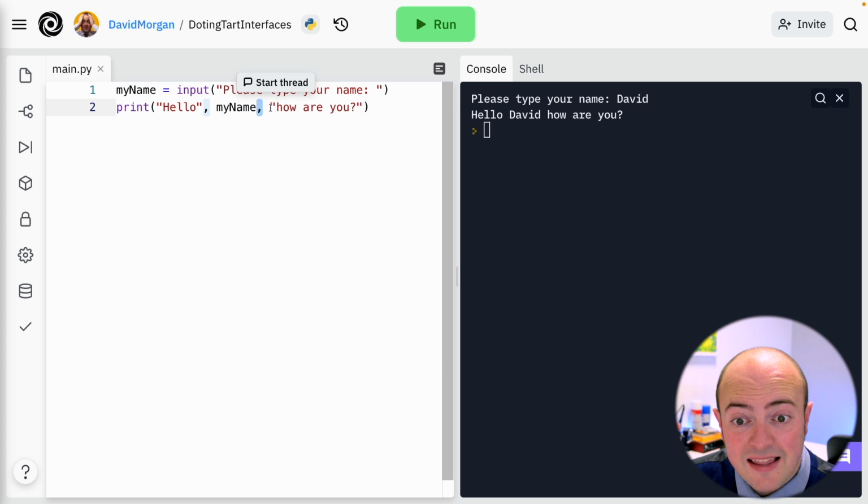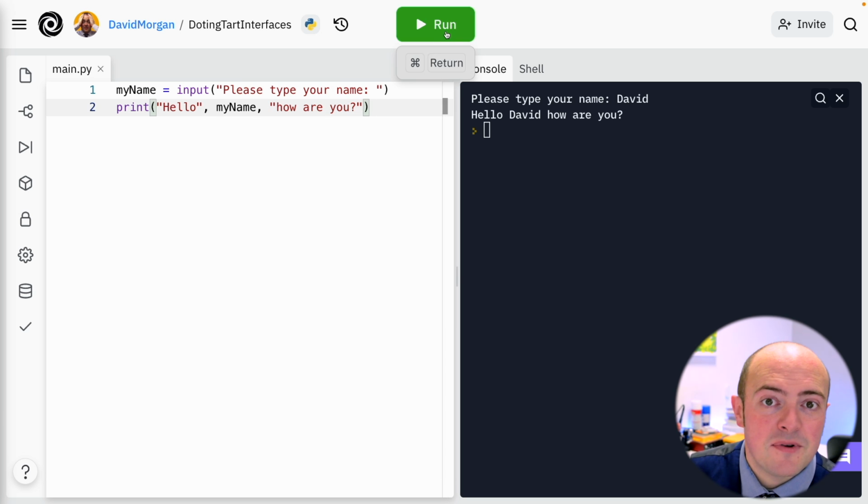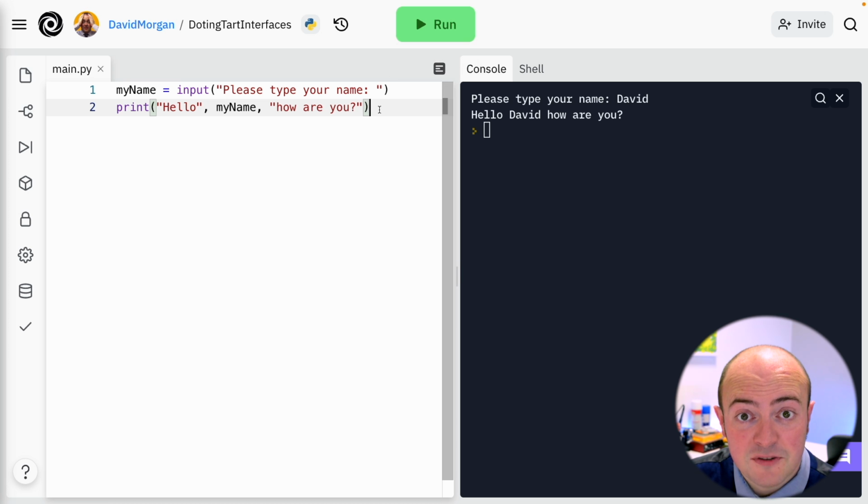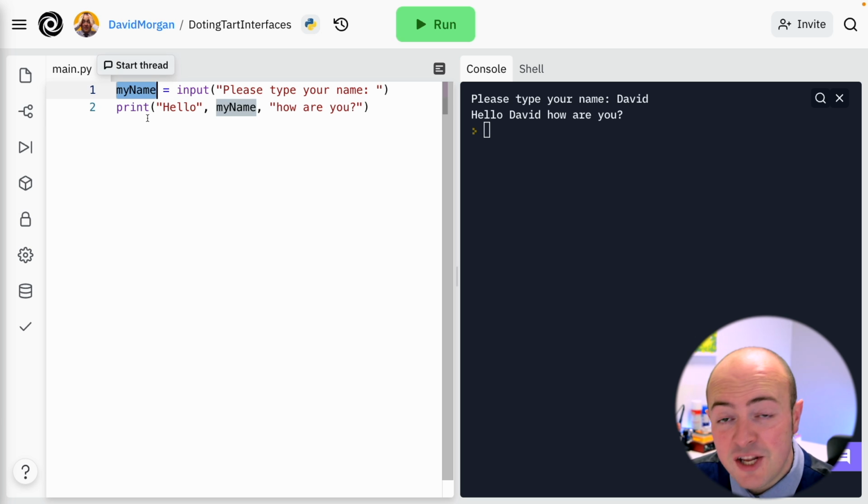Then we're gluing that variable to this bit of text, and it all comes together as one big chunk. Once again though, the computer is literally just repeating what we're doing, so it's not the most sensible thing to do. One other thing you need to be wary of is that variable names shouldn't be reused if possible. We don't want to be deleting the contents of one to put something else in there.